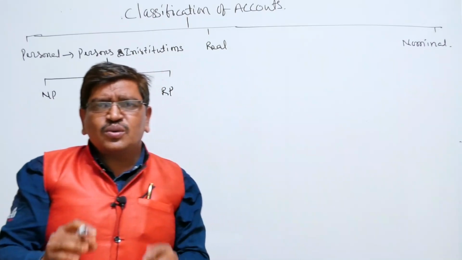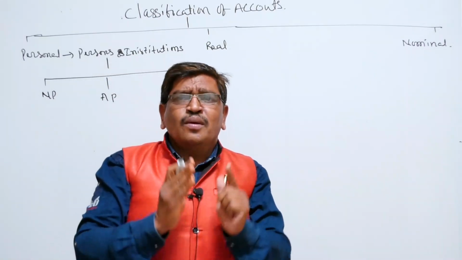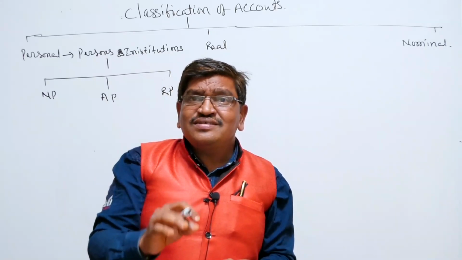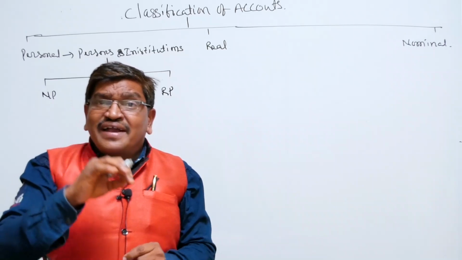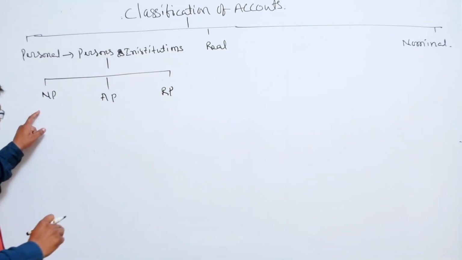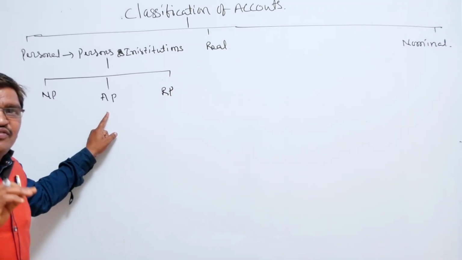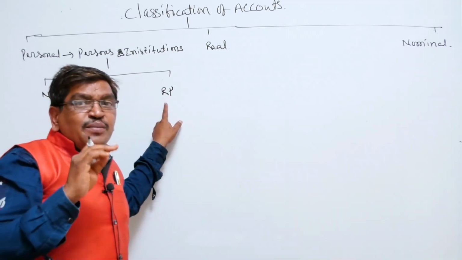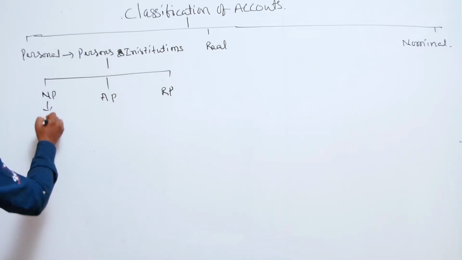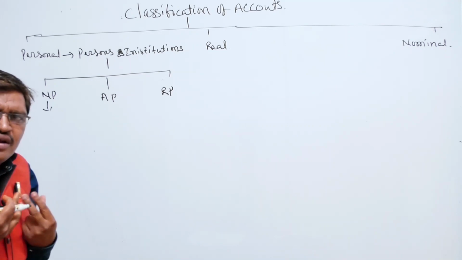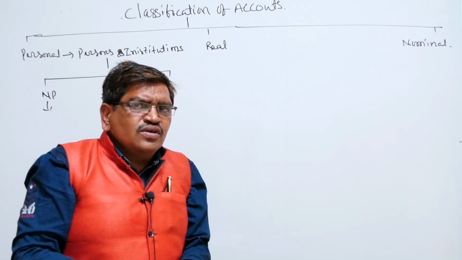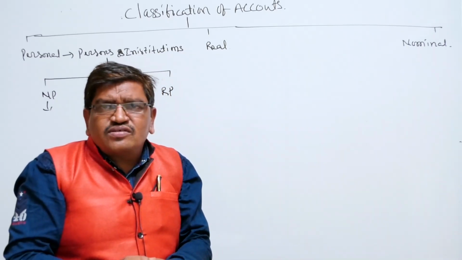The personal account is particularly related to persons and institutions. Again, the persons and institutions are categorized into three forms. Number one, natural persons. Number two, artificial persons. Number three, representative persons. Coming to the natural persons: who are natural persons? We are natural persons. All human beings are natural persons.